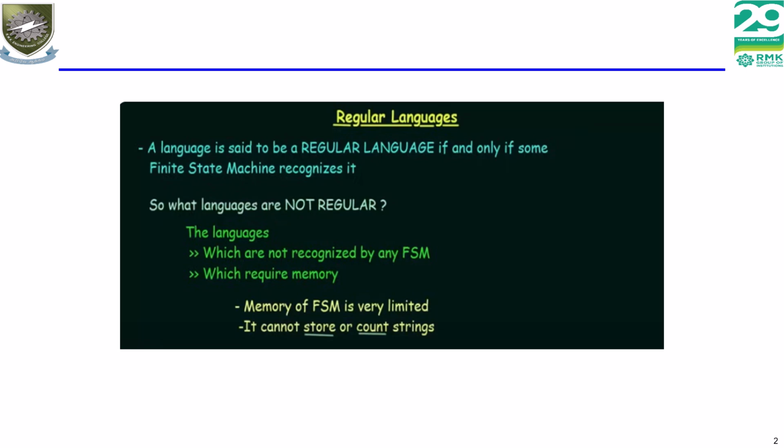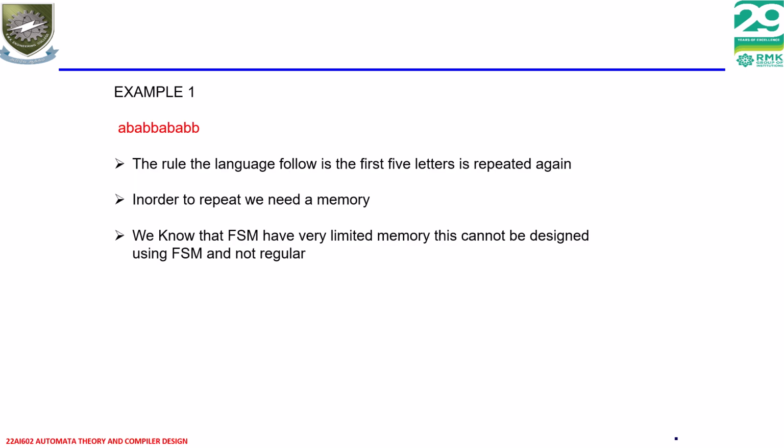The languages which are not recognized by a finite state machine, and the languages which require more memory, are said to be non-regular. The memory of a finite state machine is very limited, so it cannot store or count strings. Based on this, we can understand whether a language is regular or not regular.